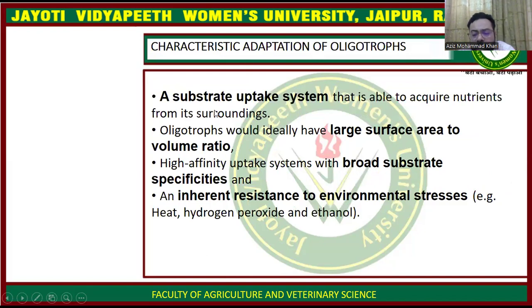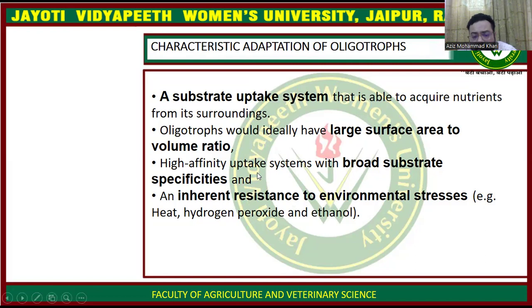They have some specific adaptations to the environment, which include a substrate uptake system which is very different from that of normal organisms. And oligotrophs ideally have a large surface area to volume ratio so that they can take up nutrients from the environment very frequently.